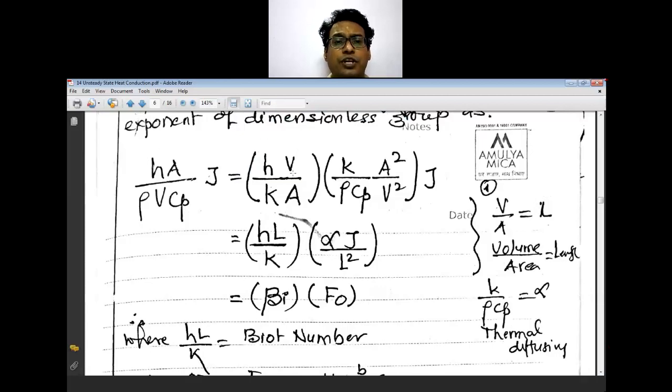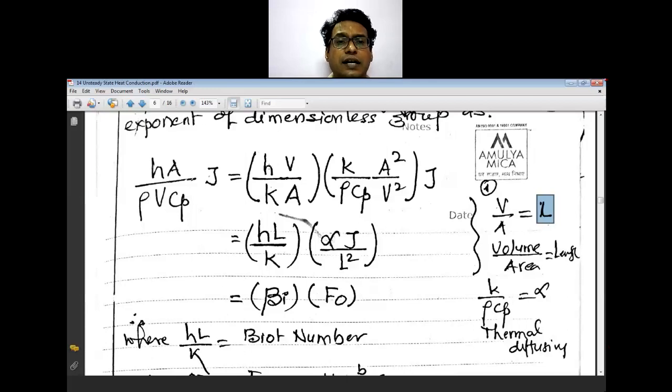So that is hV upon kρCp into A square upon V square, because we are concerned to obtain A square upon V square. Now what is V upon A? That is the volume upon area. This is the length, that is called the dimensionless length.